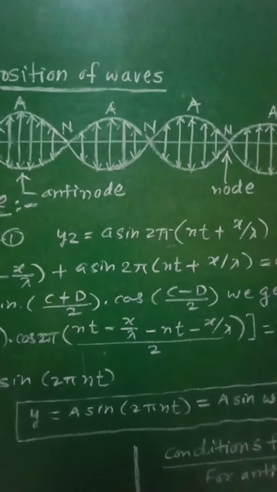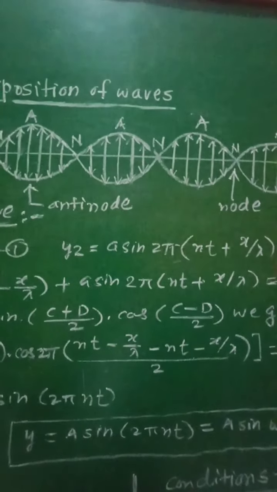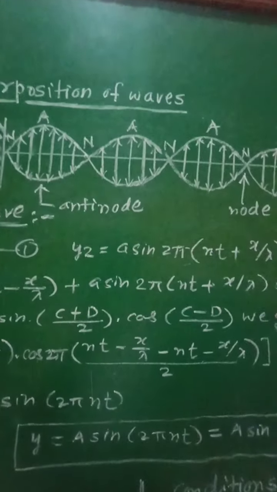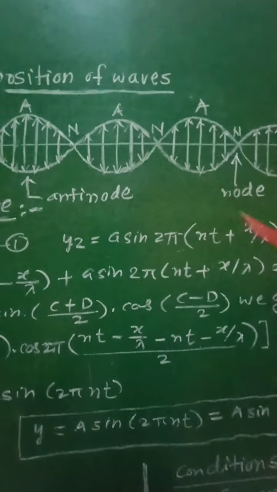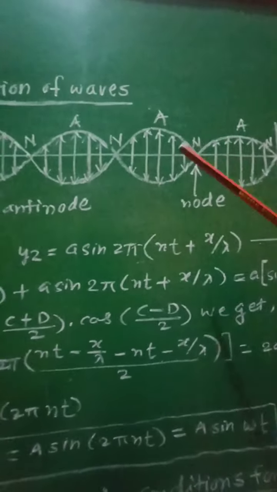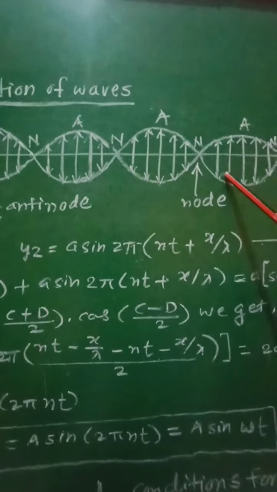Now when these waves reach the supports, they get reflected back, and therefore there will be interference between the waves produced on the string and the waves reflected from the rigid support.